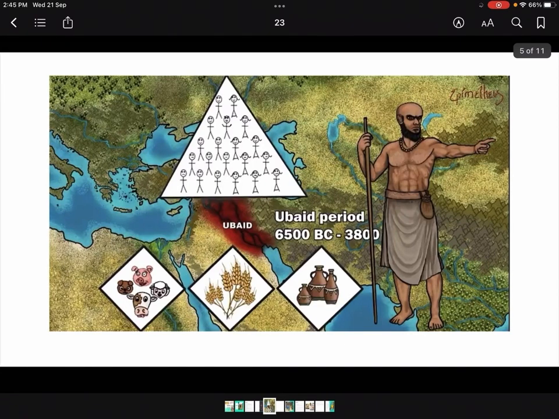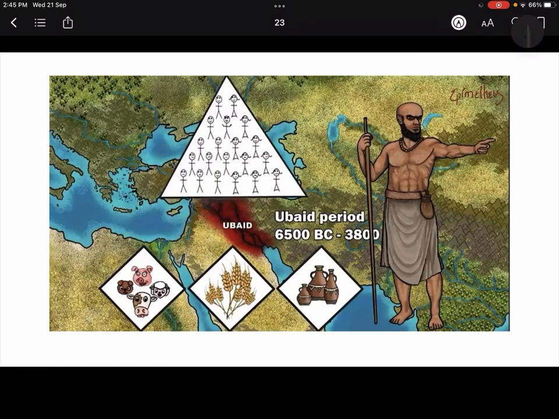Okay, so now I have shown a little bit, like this region, the highlighted part, where there was some Ubaid culture, right? You can clearly see livestock here, then cultivation was also happening, then pottery was also going on, and this person shows a kind of chief. So in a way, the establishment of kingdoms had also started now, right? And these are the general people of the place. So this was an important period.